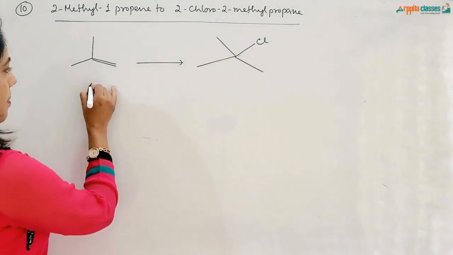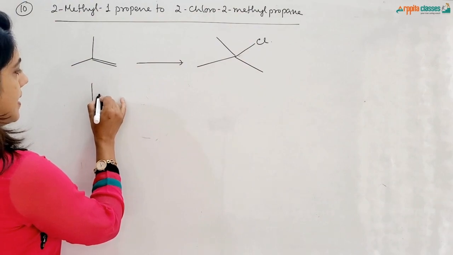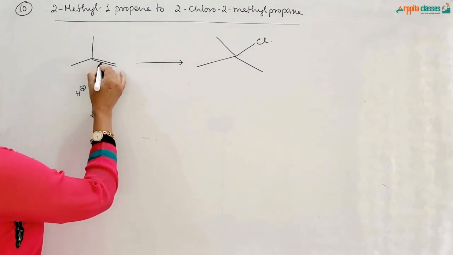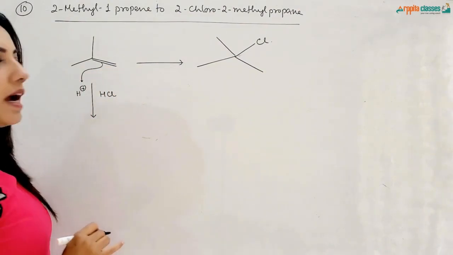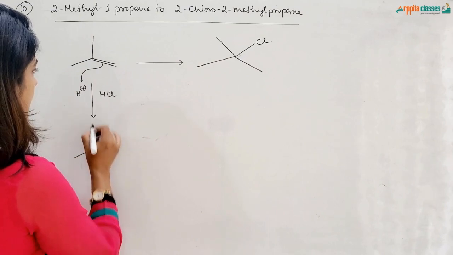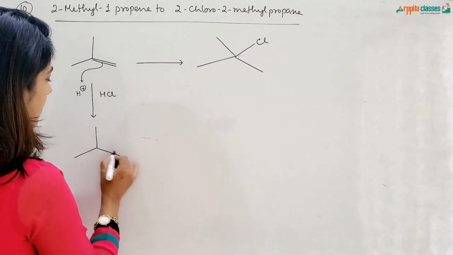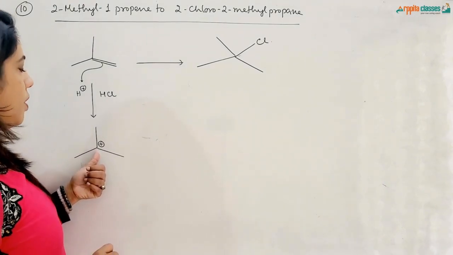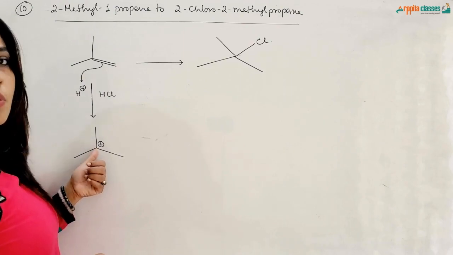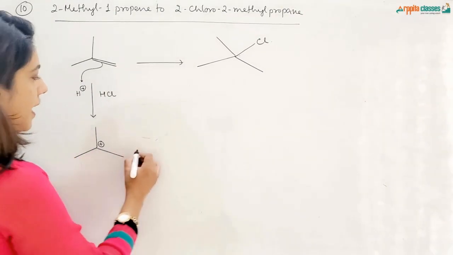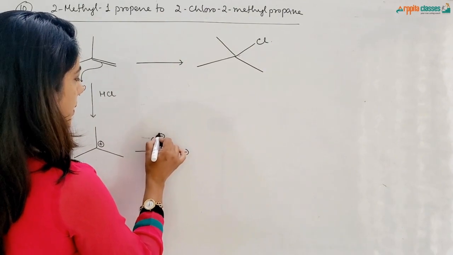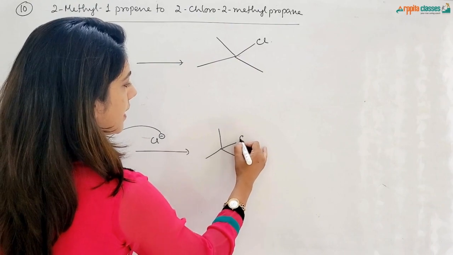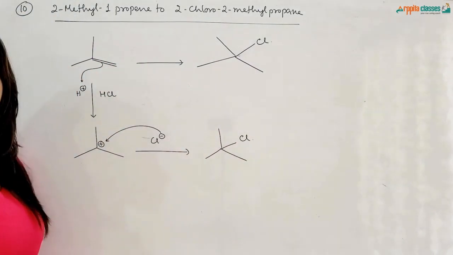So if I treat this compound with acid H+, suppose HCl. So HCl will provide us H+. So there will be an electrophilic addition reaction, and hydrogen will get attached over here, and we'll get a carbocation. This is a tertiary carbocation. We will get the plus charge here, not here, because this is more stable than the primary carbocation. And now this Cl minus, being a nucleophile, will be attacking this, and we will be getting Cl attached to this carbon atom. So we got the desired product.